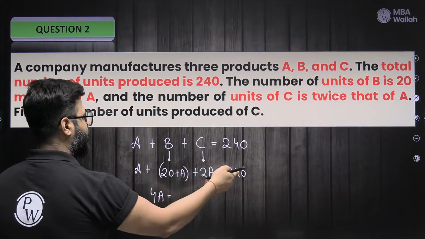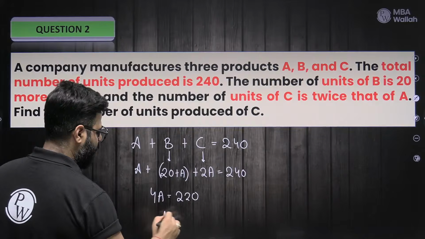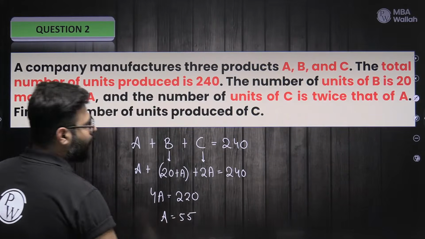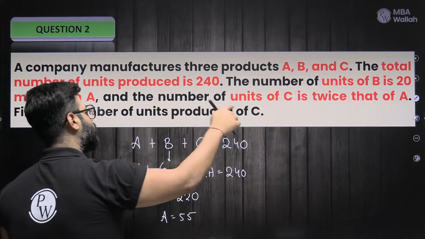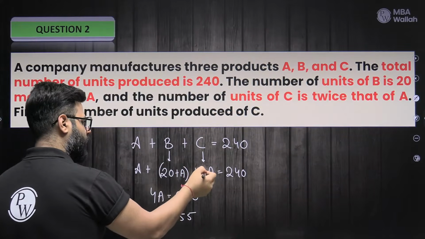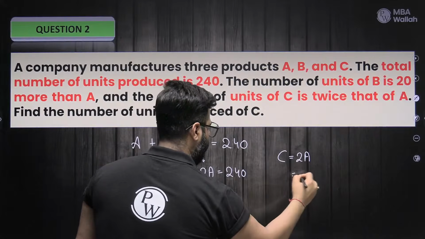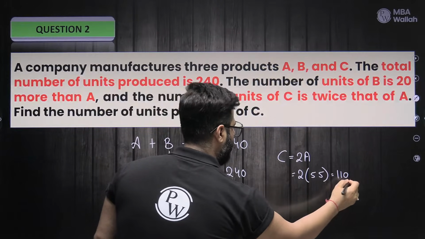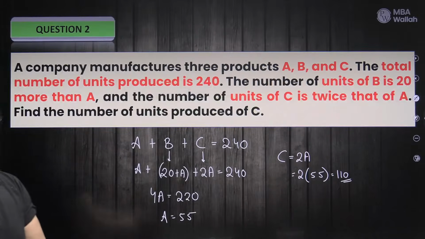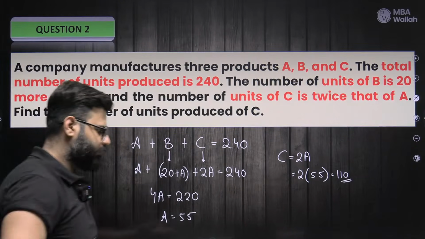20 goes that side. 240 minus 20 is 220 and A comes out to be 55, right? The question asks us to find the number of units produced of C. C is twice of A, that is 2A. So C is 2A or 2 into 55, that's 110. Comfortable, guys? Yes. Sorted. So now do you wish to try one PYQ?